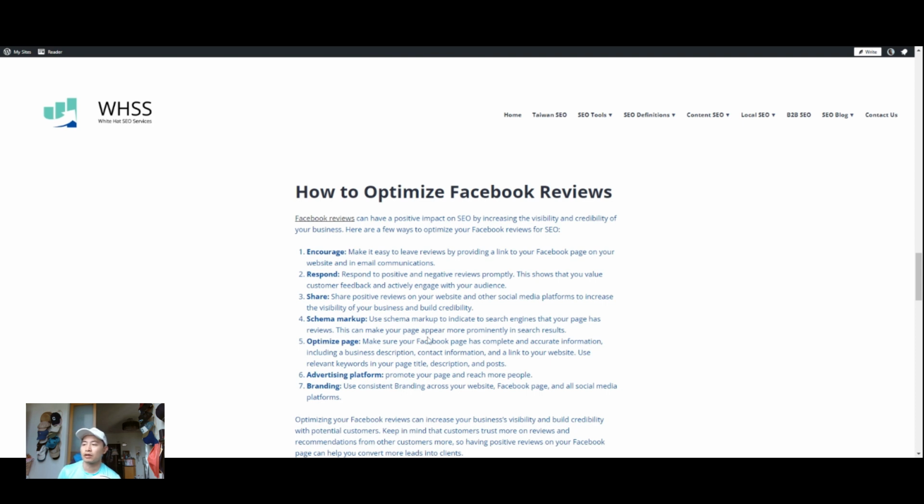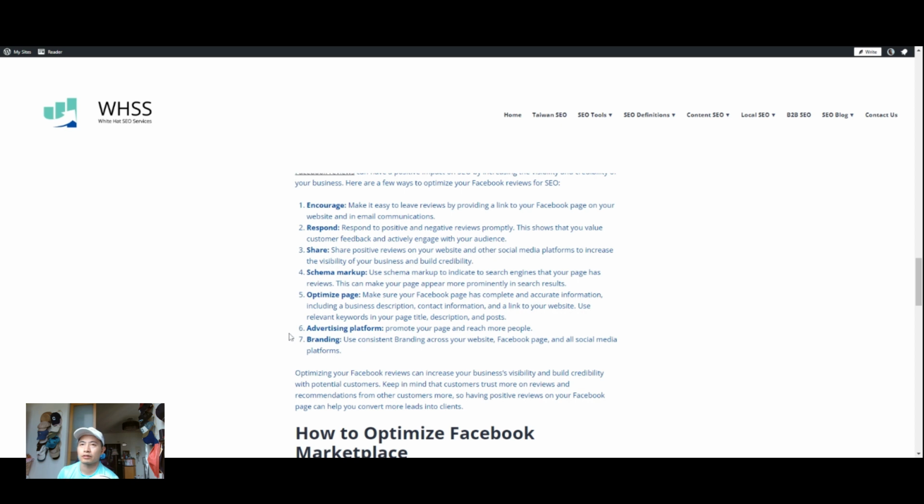Also understand there's this thing called schema markup. Schema markup is basically just extra metadata other than the title tag and, traditionally, meta descriptions, right? It's enhanced search snippet features that you want to show, such as reviews. If you don't have the schema markup HTML code set up properly, the reviews will not show up in search engine results, unfortunately.